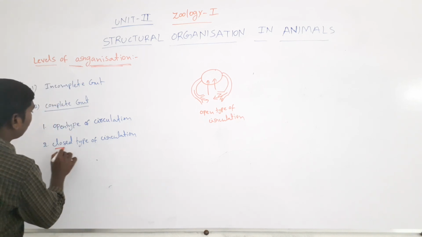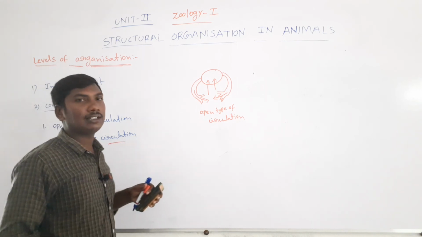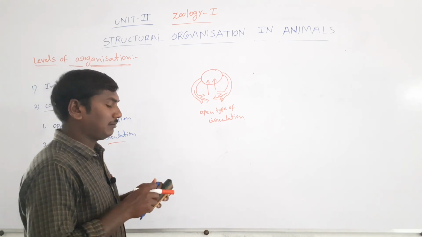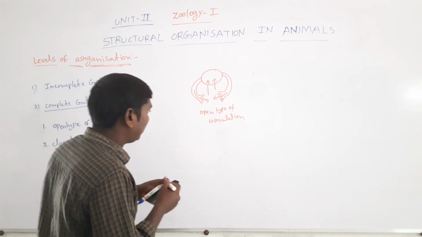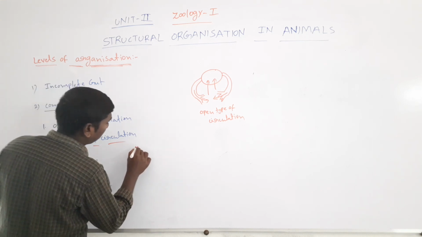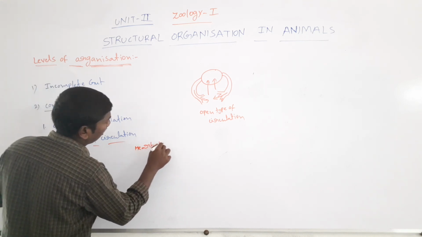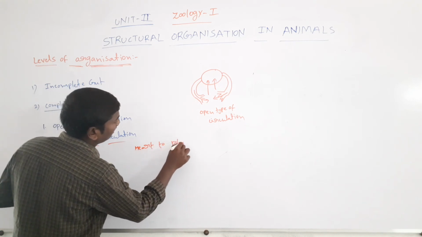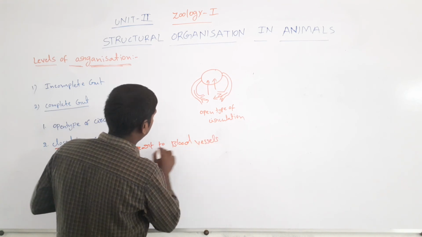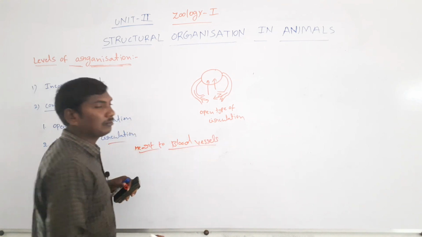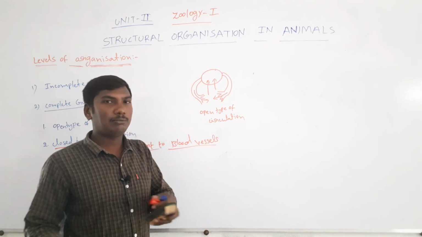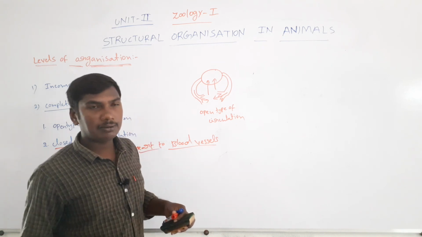Second one is the closed type of circulation. So the closed type of circulation means the blood is pumping from the heart to blood vessels. Blood is pumping through the blood vessels like arteries, veins, capillaries. So they are the blood vessels. Blood is pumping through the capillaries.